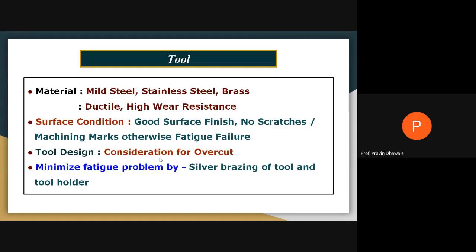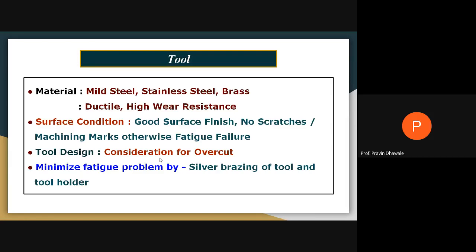Then the main element of the system, that is the tool, and we may use different types of material for the tool. You may use mild steel, stainless steel, brass, right? These are the materials that can be used in ultrasonic machining. The properties of this material should be ductile with high wear resistance, and the surface condition of the tool should be a good surface finish. There should be no scratches or machining marks, otherwise fatigue failure will happen during the operation of the machining.